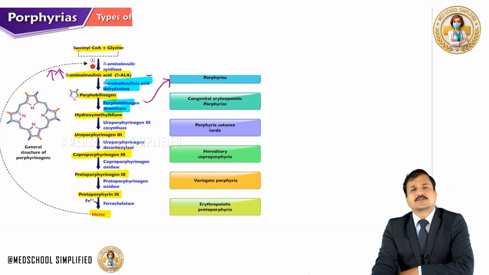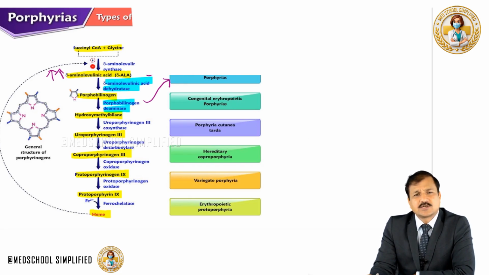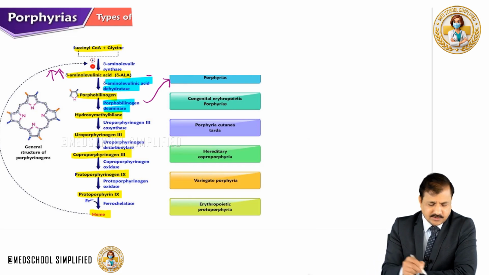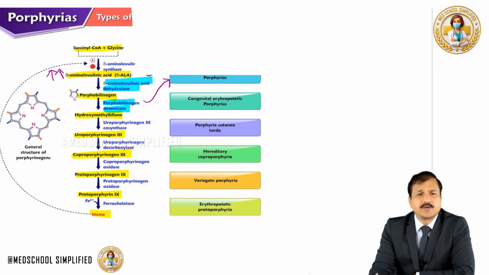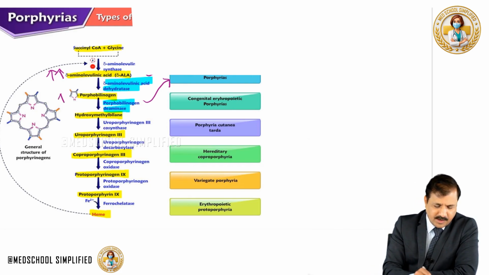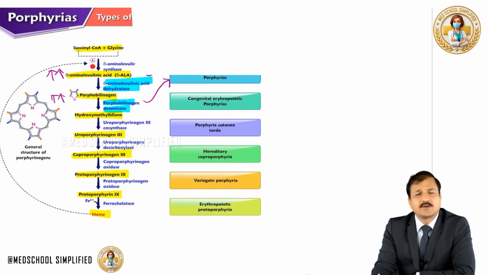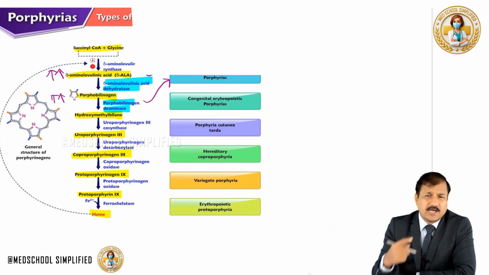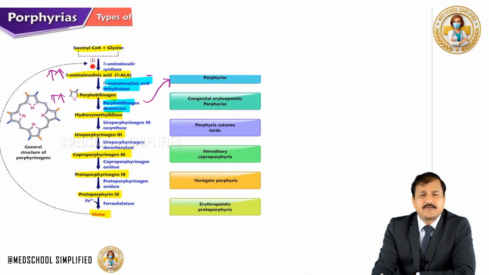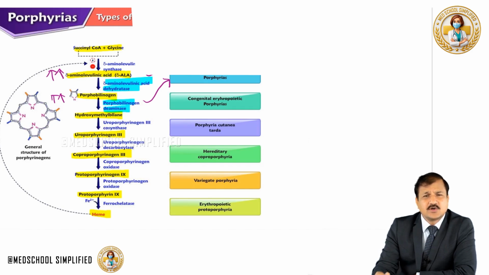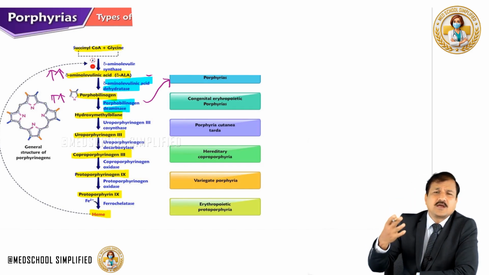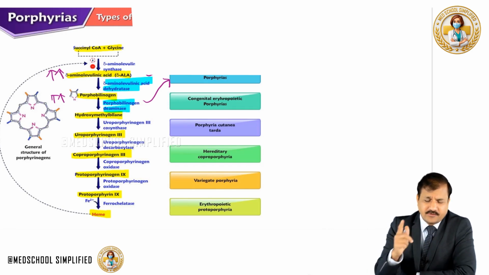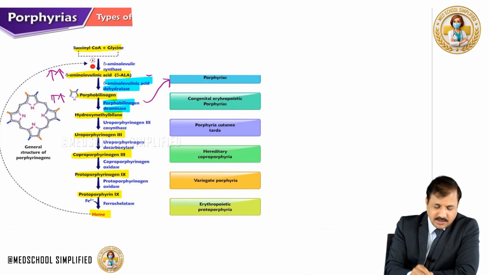Again, in this particular disorder there will be neurological issues because there will be a rise in porphobilinogen, which will lead to a rise in aminolevulinic acid. So both porphobilinogen and aminolevulinate will interfere with neuronal metabolism. So neuronal signs will be seen. So as per our understanding of the salient features of hereditary porphyrias, the earlier the block, the higher the neuronal signs. So it follows that. Now, third enzyme.